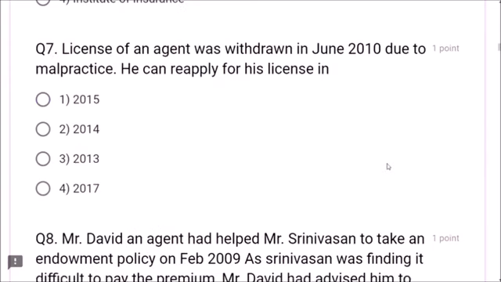Next question. Question number 7. License of an agent was withdrawn in June 2010 due to malpractice. Yes, friends, it can be withdrawn. He can reapply for his license after how many years? After 5 years, friends. That is 2015 is correct, friends.